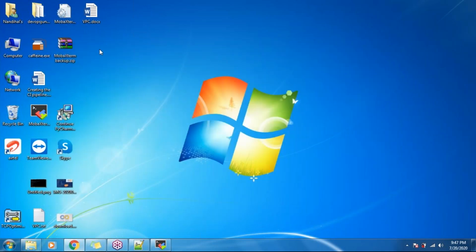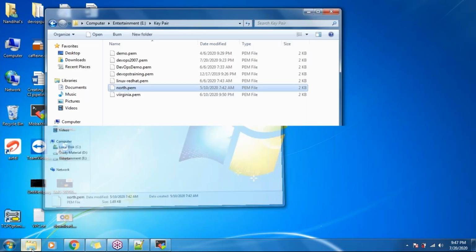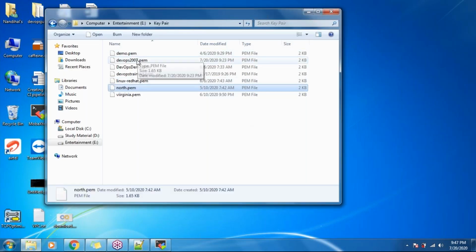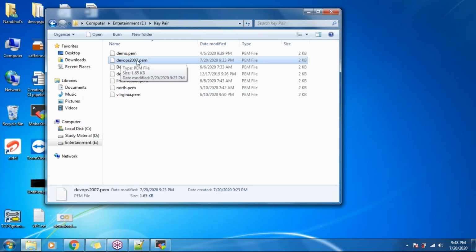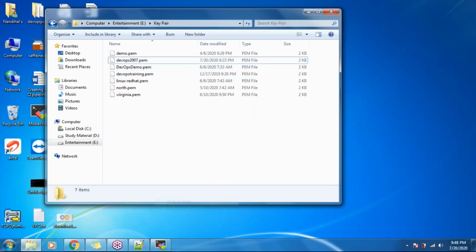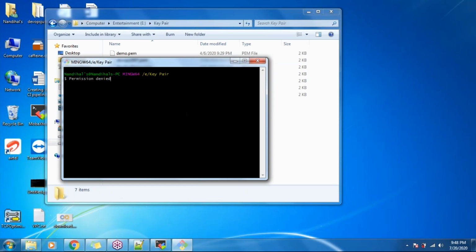So what we need to do is go to your key pair location where you have stored this PEM file. Here is my PEM file, DevOps072007.pem. Wherever you store this PEM file, go to that location only. Under that, select Git Bash here, right click and paste your command.